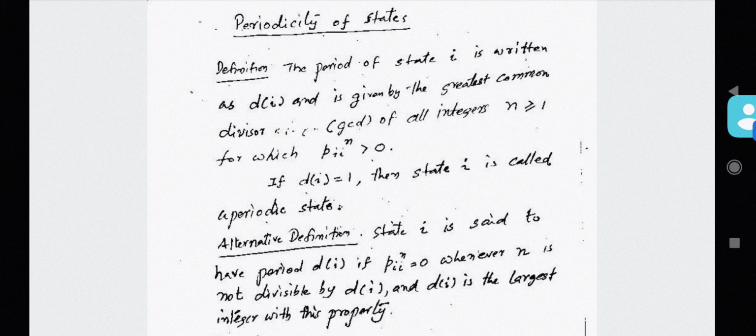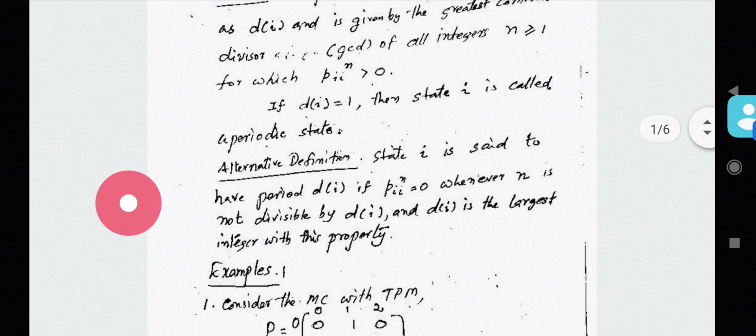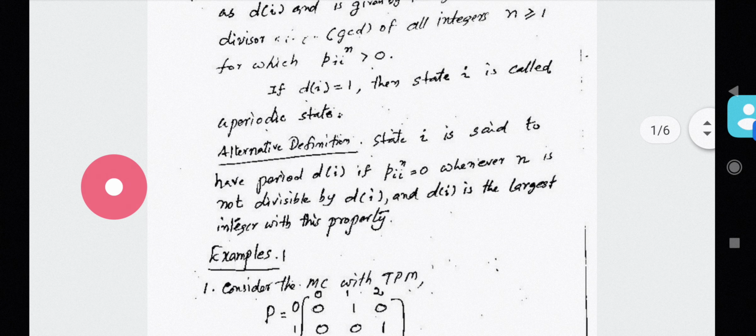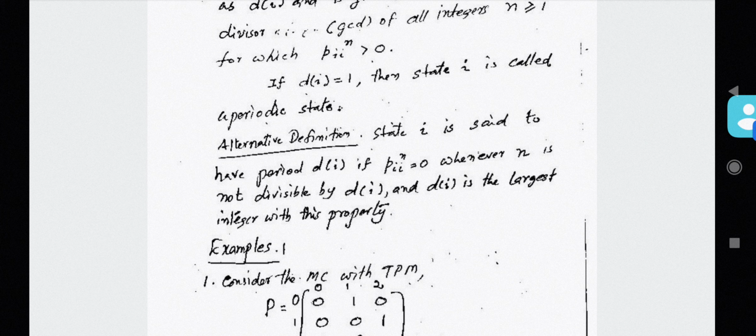Okay, so the periodicity is connected with the greatest common divisor of integers. And you can have an alternative definition like this. State I is said to be periodic, or the state I is said to have period d of I, if P_II^n is equal to 0 whenever n is not divisible by d of I. And of course, d of I is the largest integer with this property.